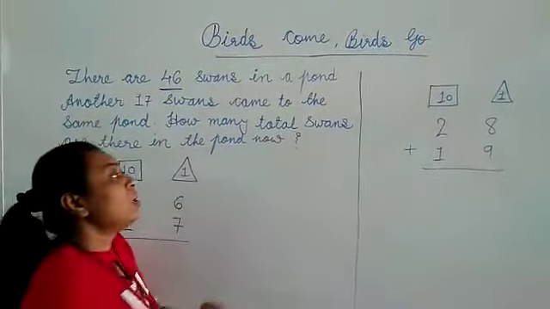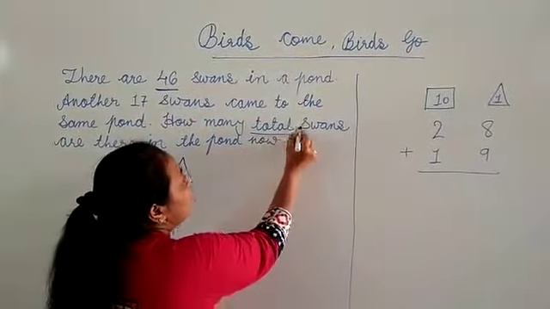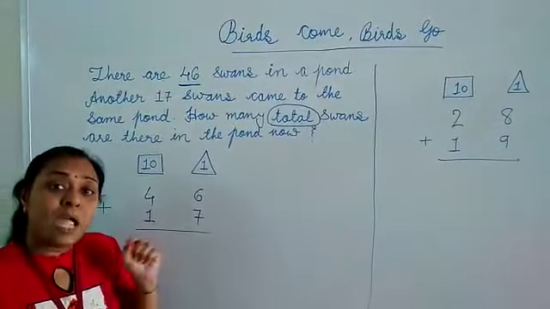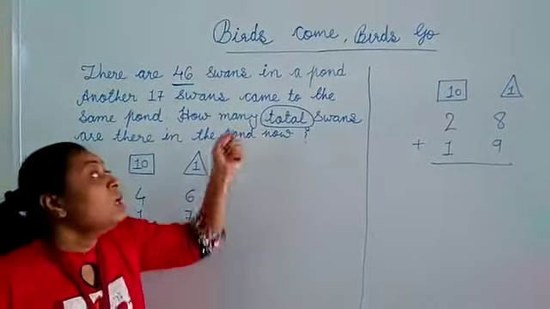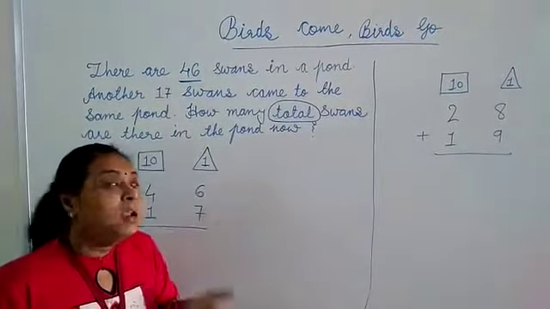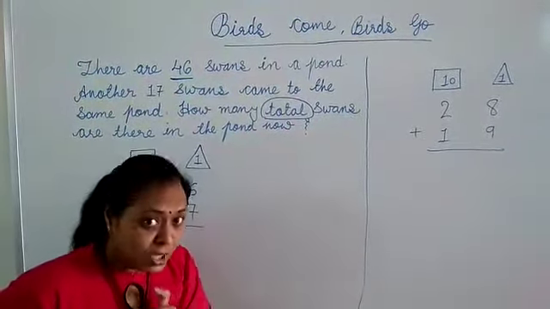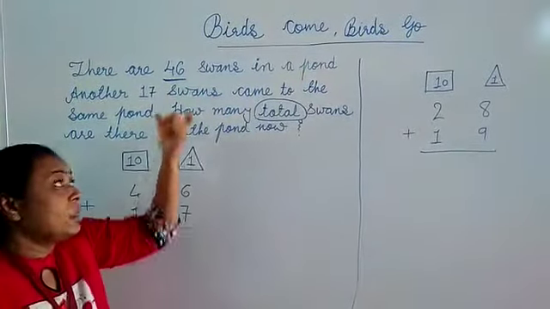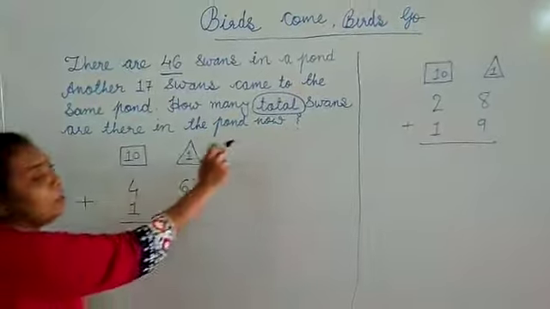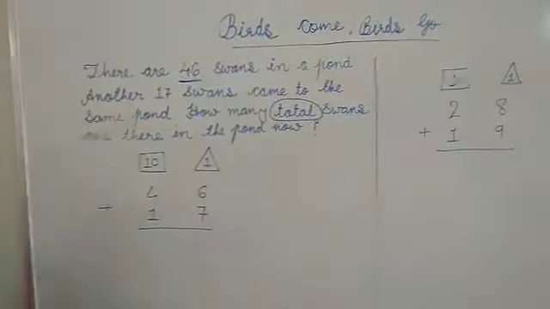How many total swans? Total indicates what? Addition. Whenever a question has the term total or all together, that indicates addition. It means you have to add the numbers. How many total swans are there in the pond now?